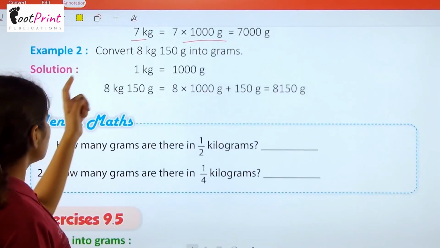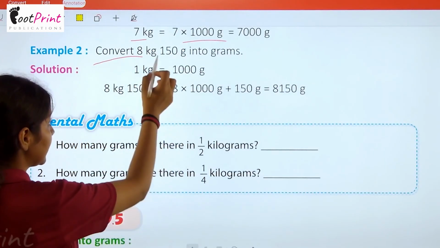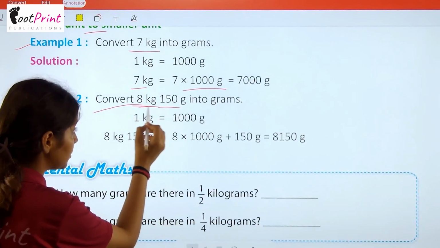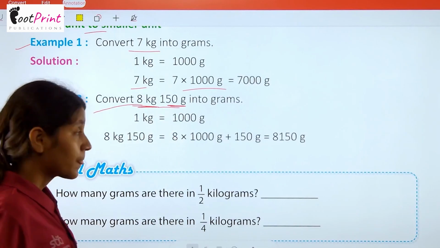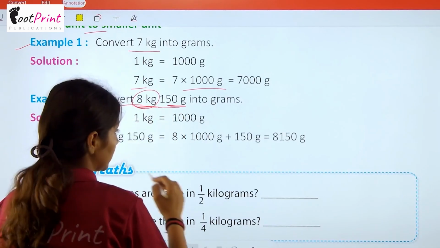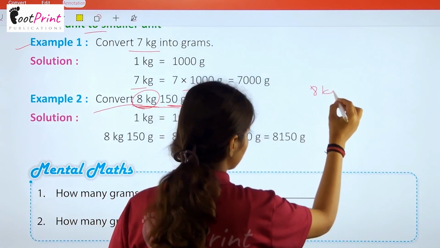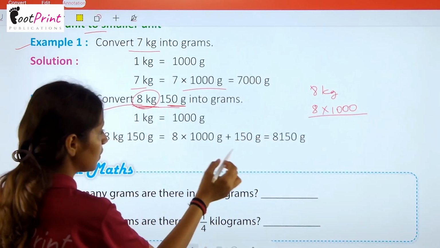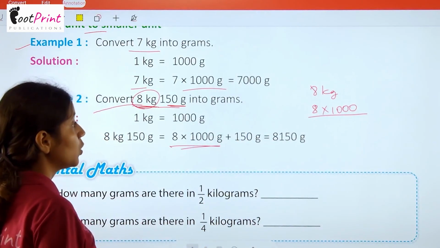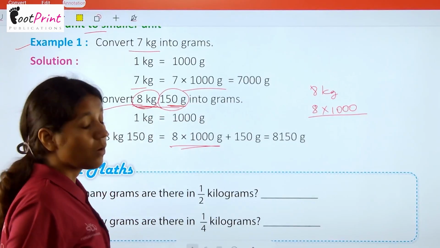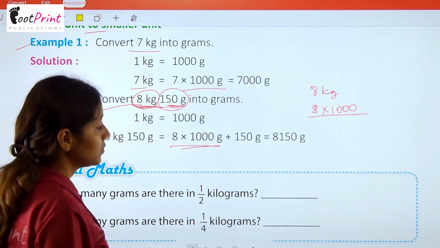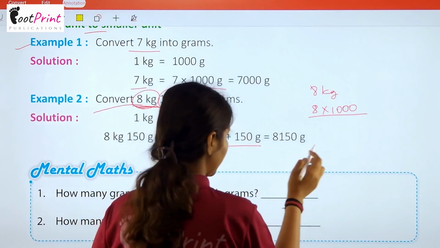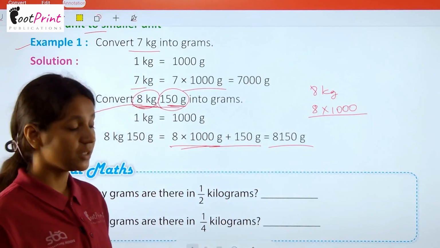In example 2, we have to convert 8 kg 150 gram into grams. So here we have two things, kg and 150 gram both. So firstly you have to change this one. So 8 kg, that means 8 into 1000, 8000 gram. Now 150 is already existing in the gram unit. So you have to just add here. So 8000 plus 150 is 8150 gram in total.